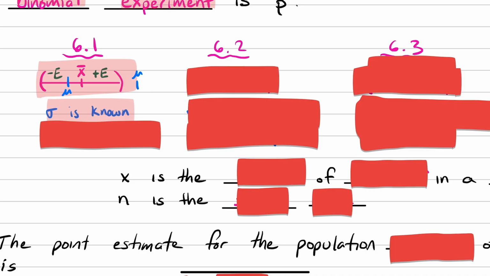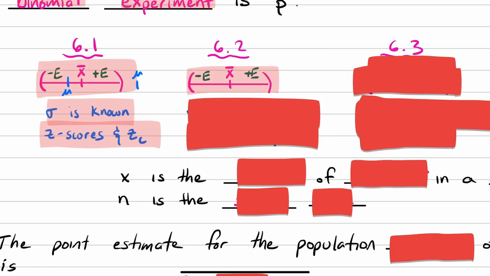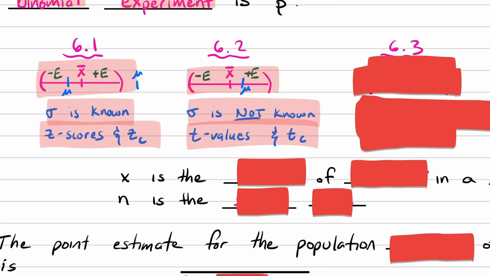In 6.1, sigma was known, and therefore we could use z-scores and critical z-values. In 6.2, it was the same idea. We were still trying to estimate mu by using the sample mean, adding and subtracting the margin of error. But in 6.2, sigma was not known, and therefore we could not use z-scores. We had to use something called t-values and critical t.